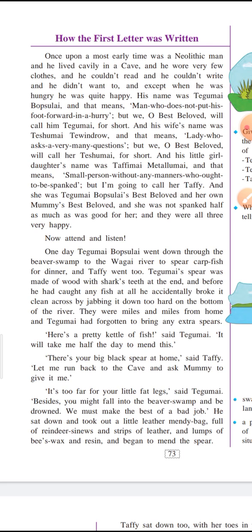Now, in this lesson, children, this is a story, and in this story, the author has tried to say that when there was no language, or rather no communication, how difficult it was to communicate with others, to pass on messages, or, when you are in some trouble, to take someone's help.